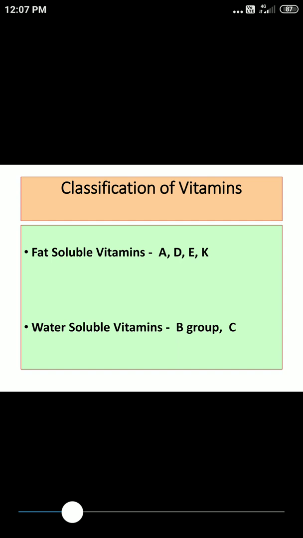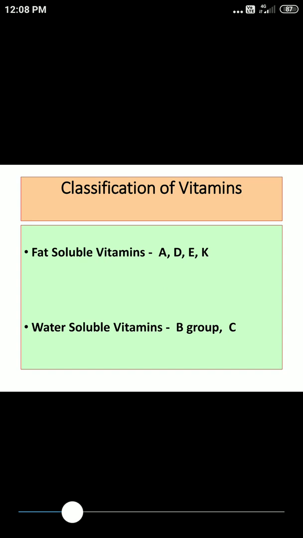One more thing you are supposed to know is what happens if these vitamins are taken in excess amounts or supplied in the form of medicines. As far as fat soluble vitamins are concerned, it may result in toxicity or hypervitaminosis.